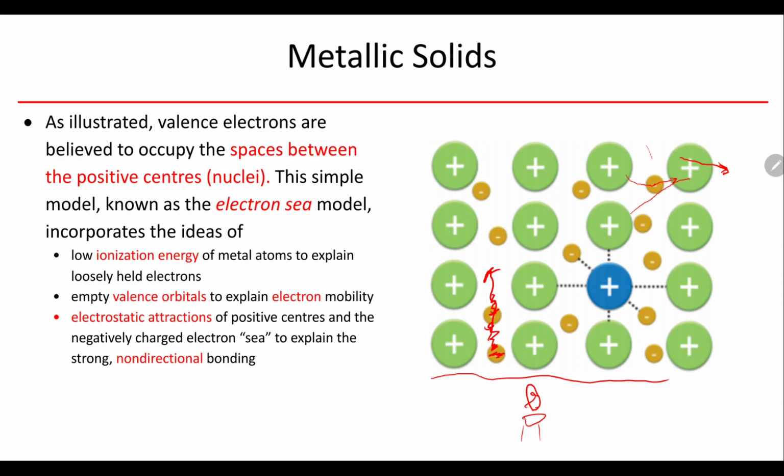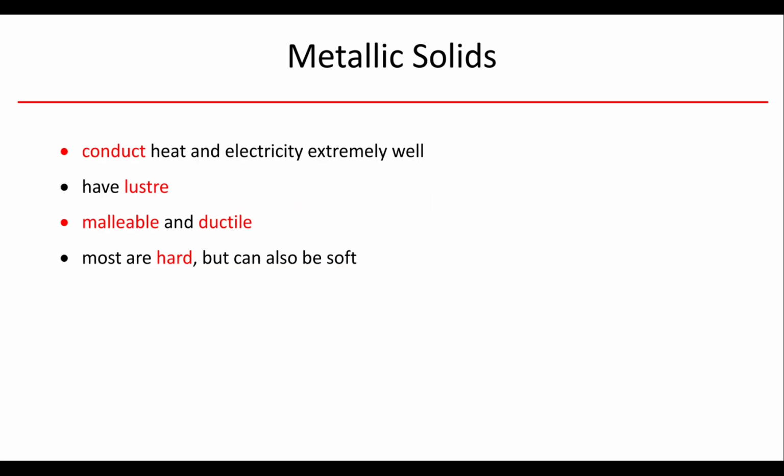As a result, they're really good conductors of heat. Finally, because I have these delocalized electrons, all I have to do is provide some push and pull force, and I can get them to flow through the solid, making metallic solids good conductors of electricity.